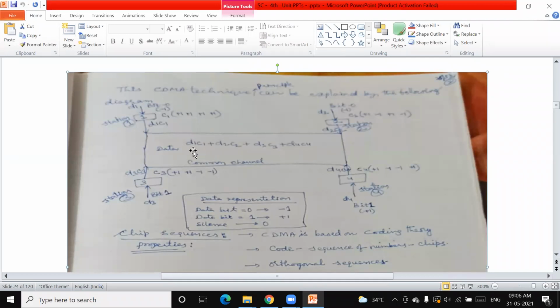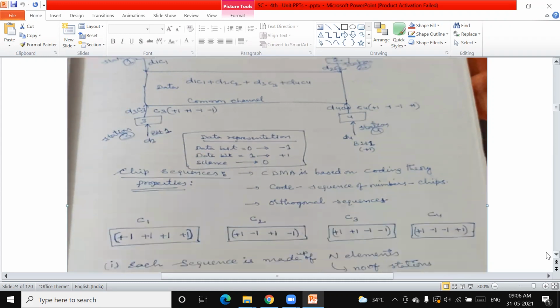Now, what is D1C1? What is D2C2? What is D3C3? And what is D4C4? We will see by taking a simple example. And now, this is one point. D1 is the data of channel 1, station 1. D2 is the data of station 2 with the C2 code. Similarly, stations 3 and 4. Now, how can we represent the data? That is one point.